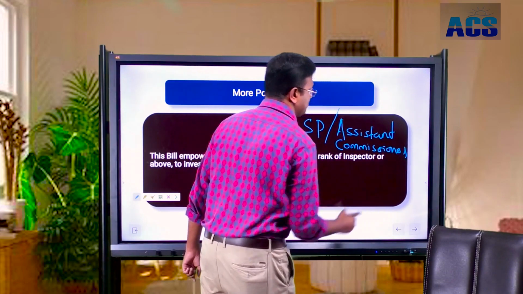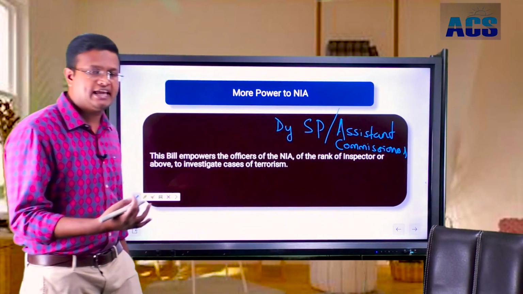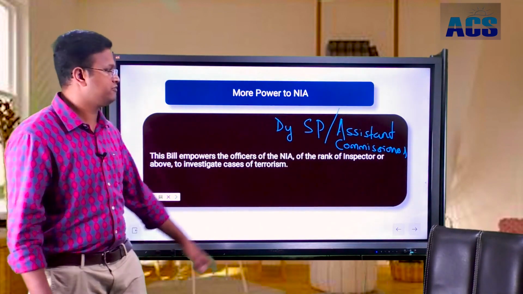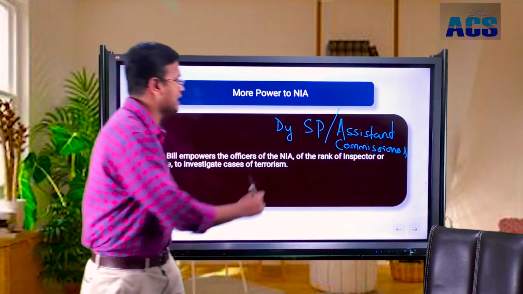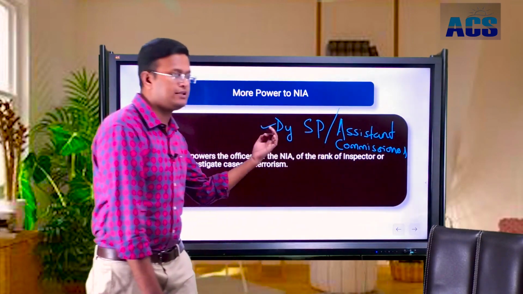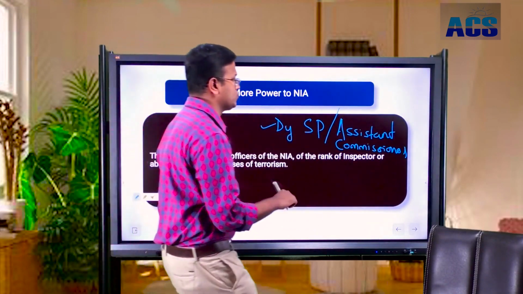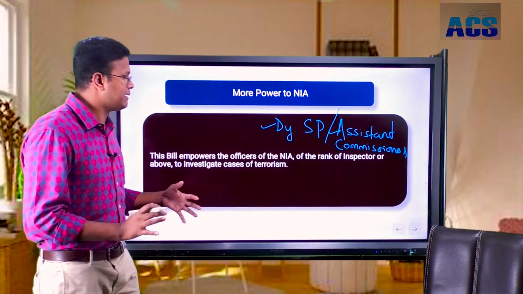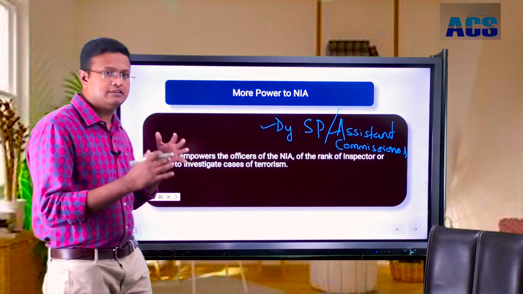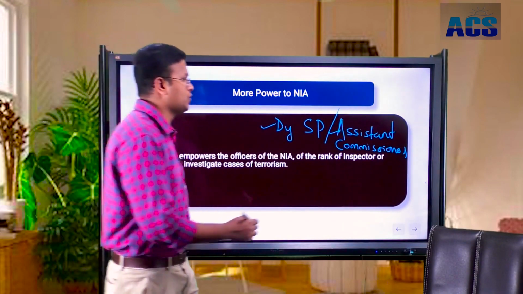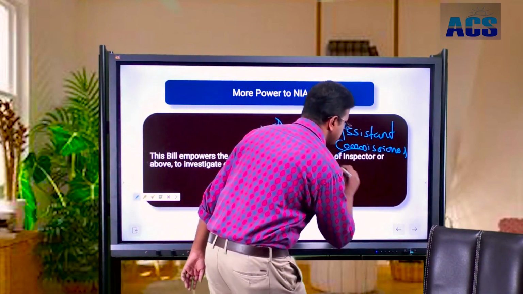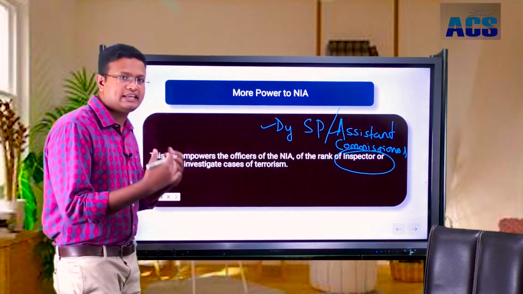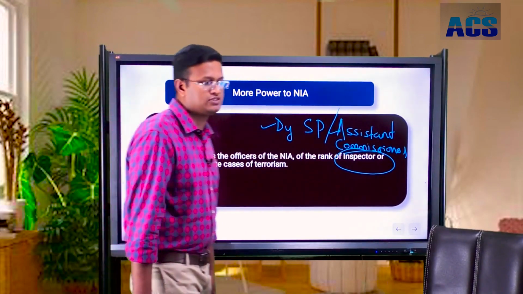To be eligible for being an investigator of a case which involves any activity of terrorism, the officer should be either a DYSP or of Assistant Commissioner rank of the police. Now, by this amendment, we have given the power to NIA officers who are at the rank of inspector or above. They can investigate a case which involves terrorism.